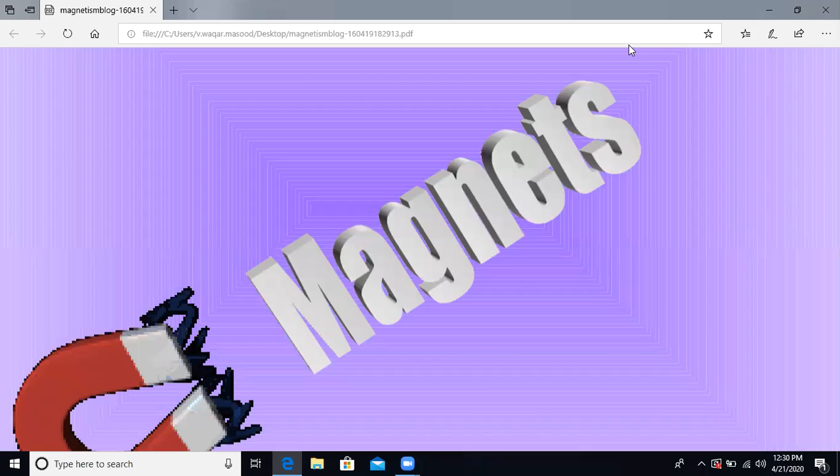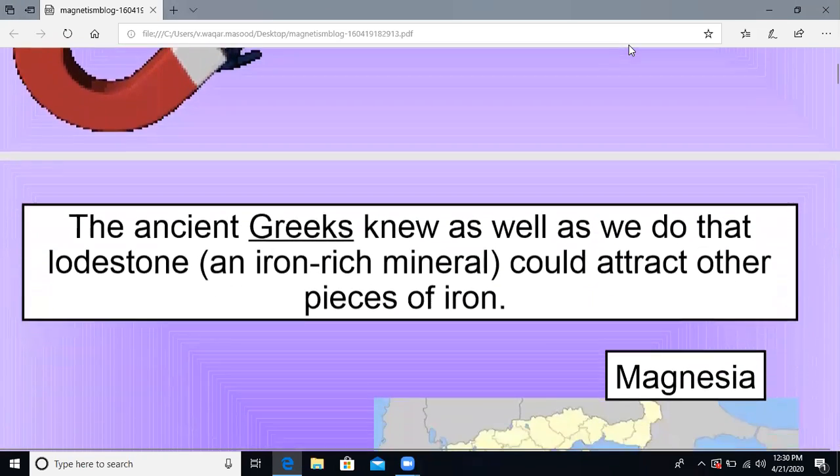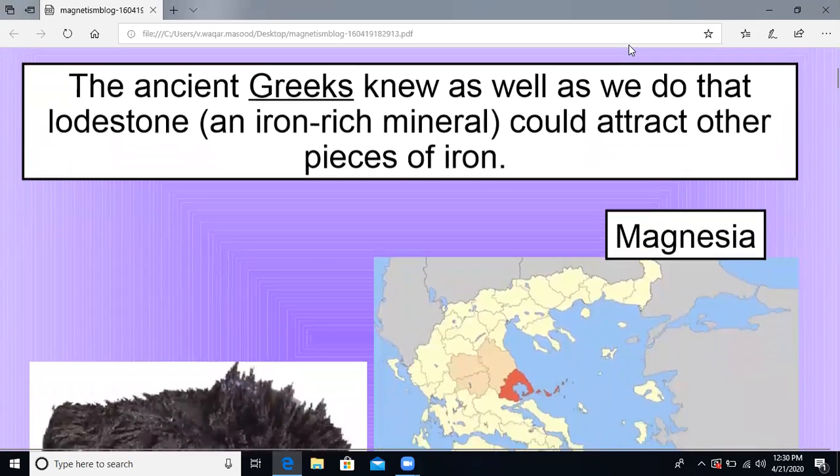Hi everyone, today we will study about magnets. We can define a magnet as an object that attracts ferromagnetic materials such as iron. The next thing that comes to our mind is who invented magnets.